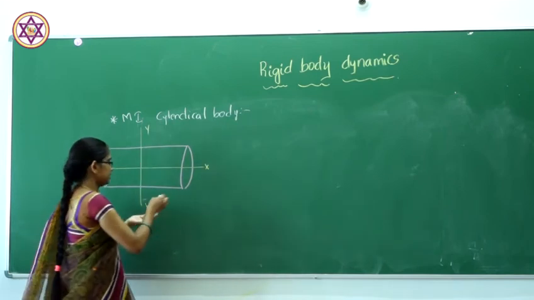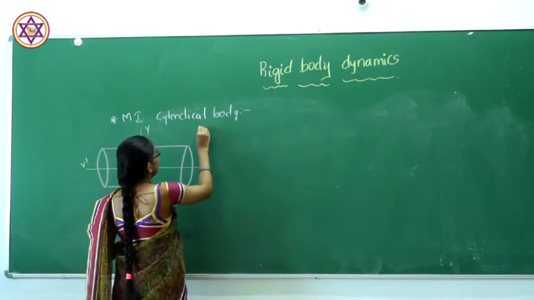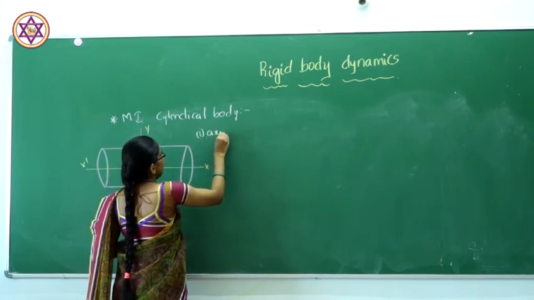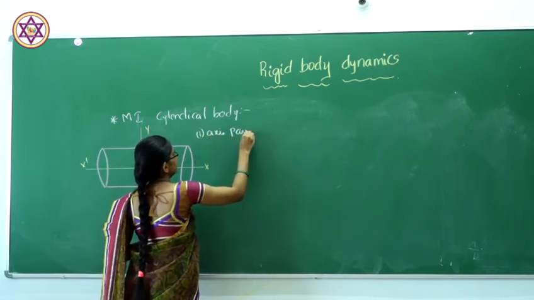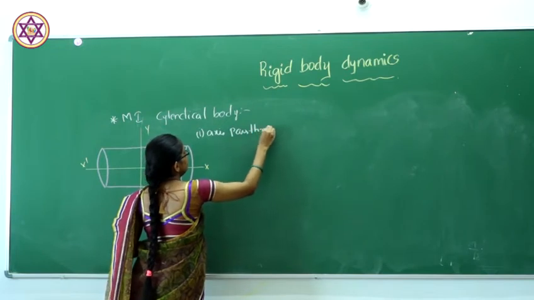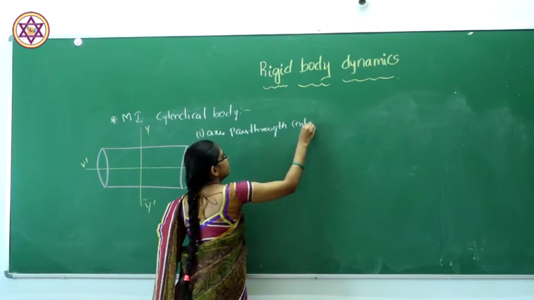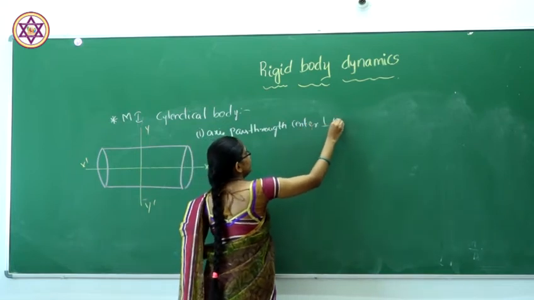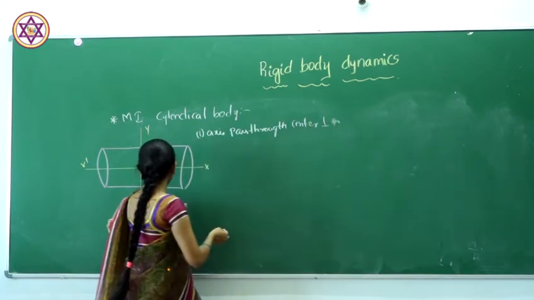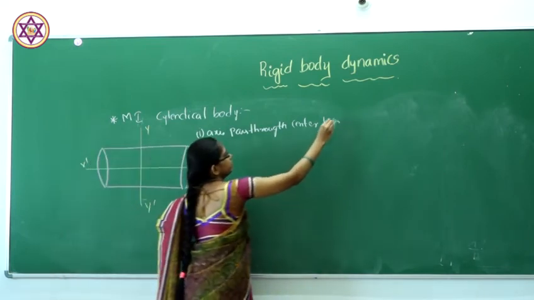Firstly we consider the first case, where the axis passes through the center and perpendicular to the length.